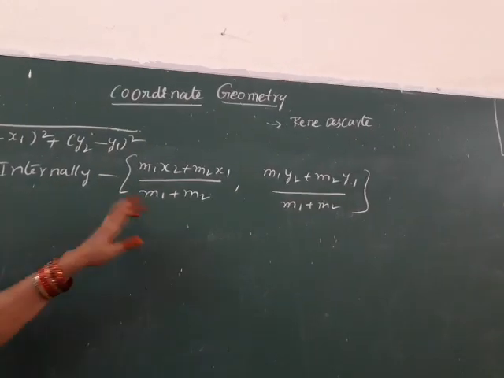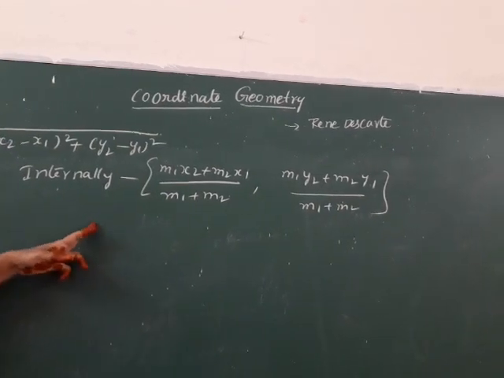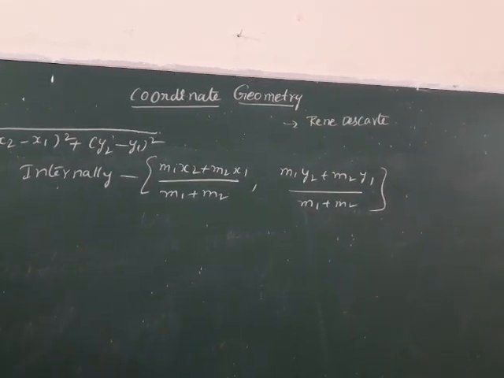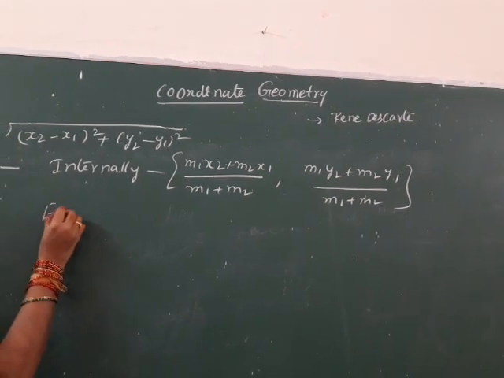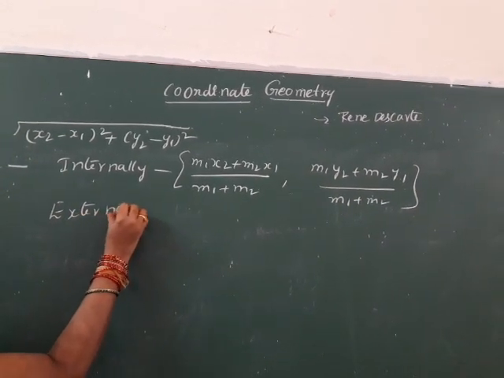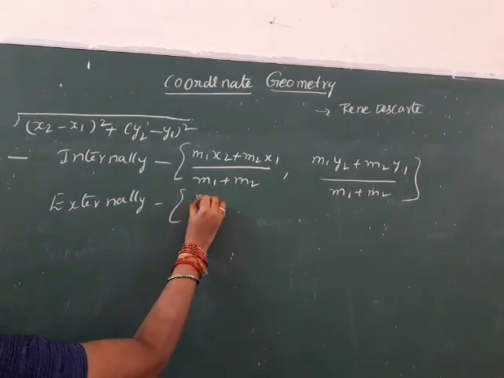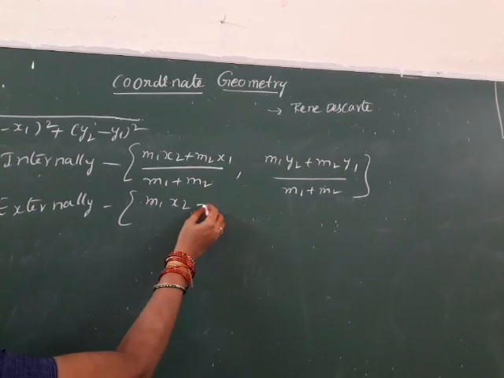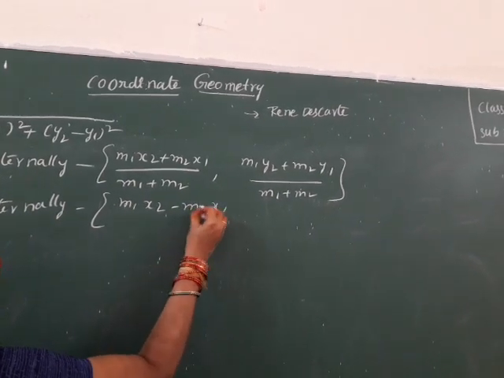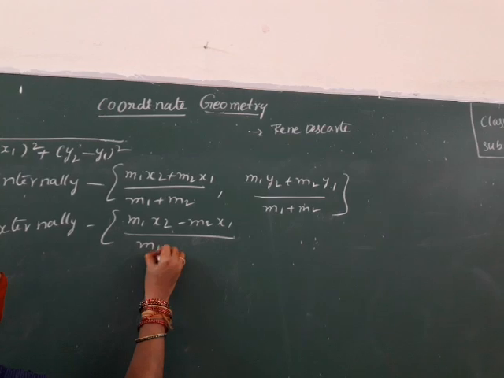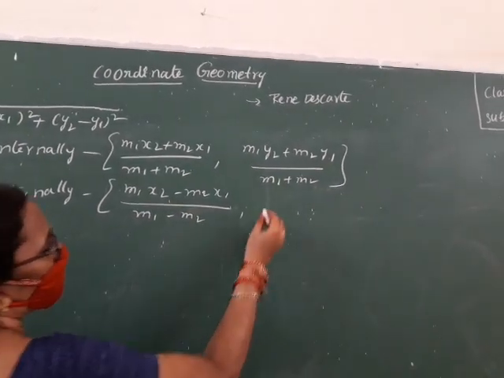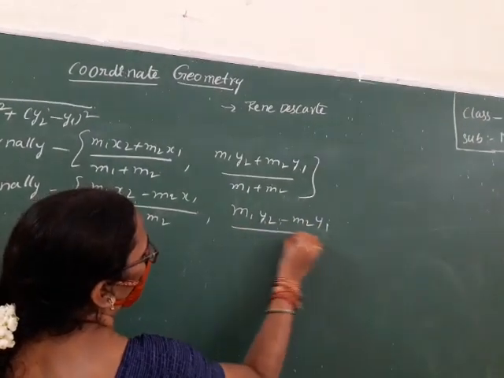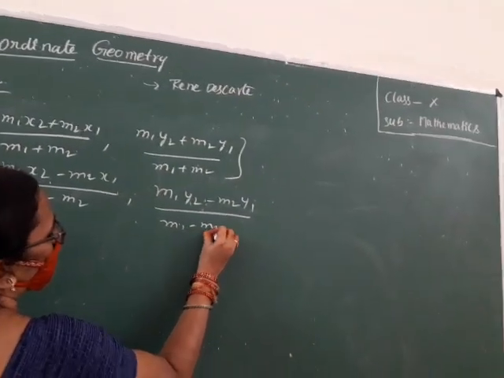This formula is for a point dividing a line segment internally. What is the formula externally? Externally we just change the sign: (m1 x2 minus m2 x1) by (m1 minus m2), and in the same way (m1 y2 minus m2 y1) by (m1 minus m2).